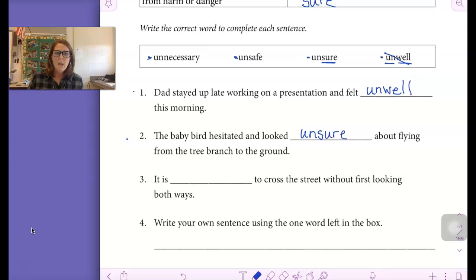Good job. Number three, it is blank to cross the street without first looking both ways. Is that unnecessary or unsafe? It is unsafe. Excellent. Number four says write your own sentence using the one word left in the box. So you're going to write a sentence using the word unnecessary. Unnecessary needs to be in your sentence, which means it's unneeded. It's not needed. Okay?